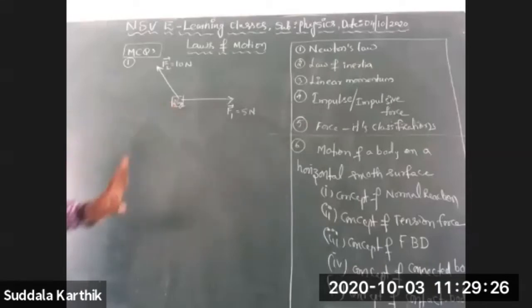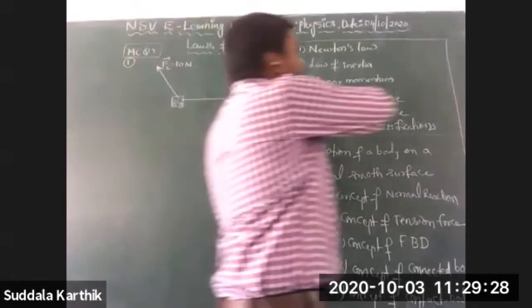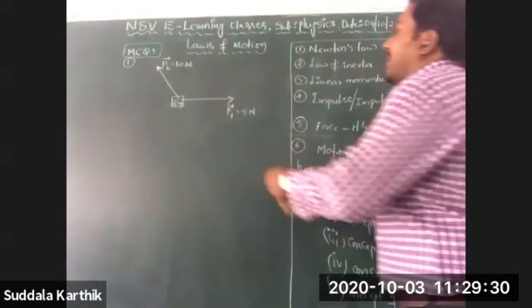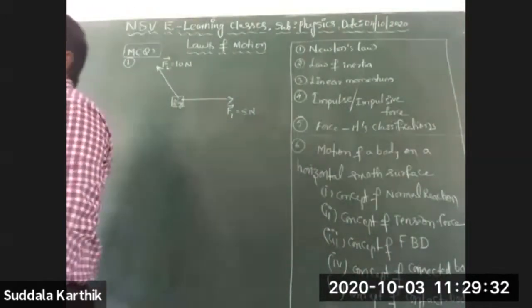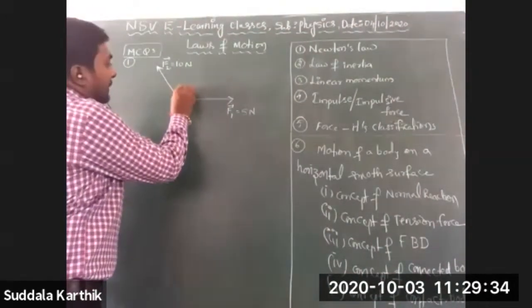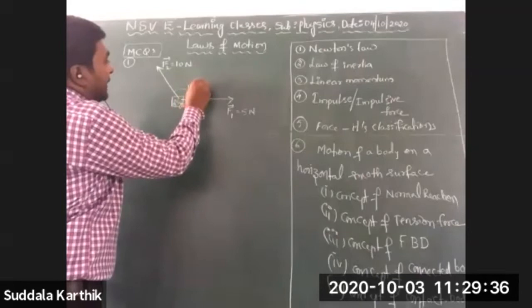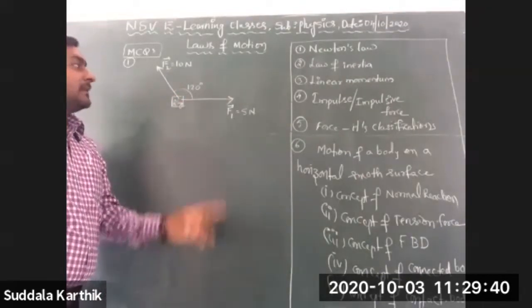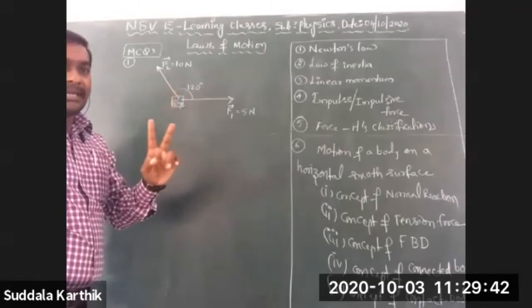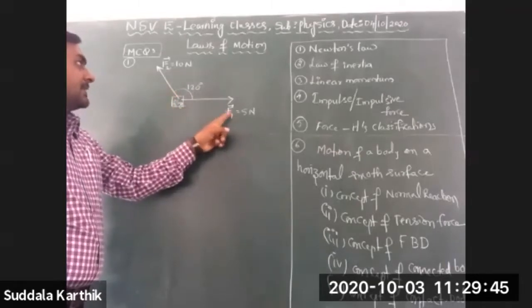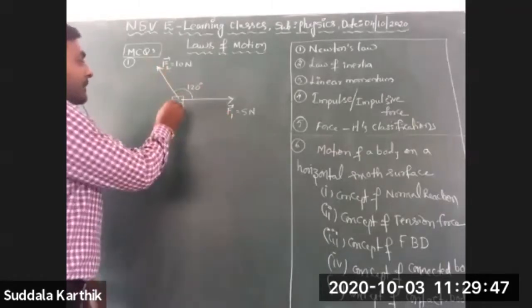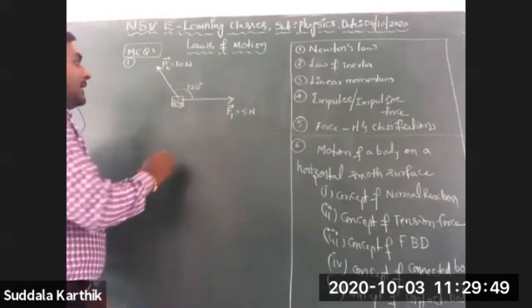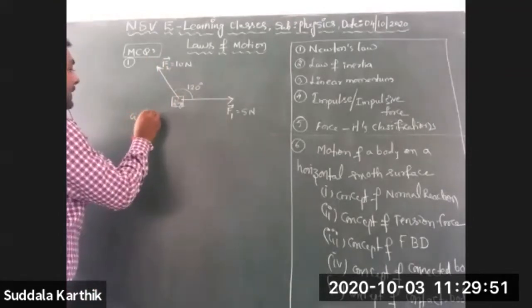One mass is there. On that mass, one force pulls in this direction with 5 newtons, and one pulls in this direction with 10 newtons. The angle between the two forces is 120 degrees. They have given this diagram in the question. Two forces are acting, 5 newtons and 10 newtons, and the mass of the body is also given. Then what is the acceleration?